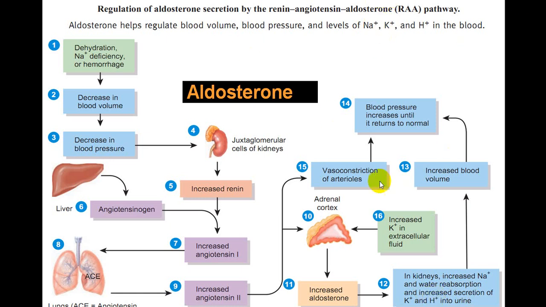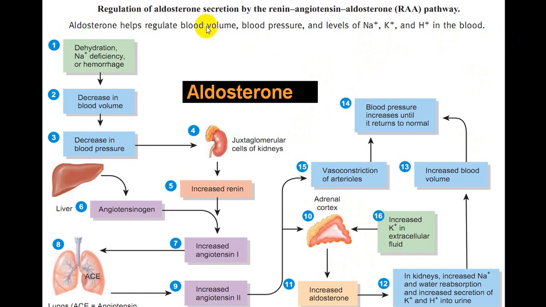So aldosterone can also be increased because of hyperkalemia or because of hyponatremia. In these two conditions there will be excess production of aldosterone, and also in a person who has decreased renal perfusion or decreased blood volume.